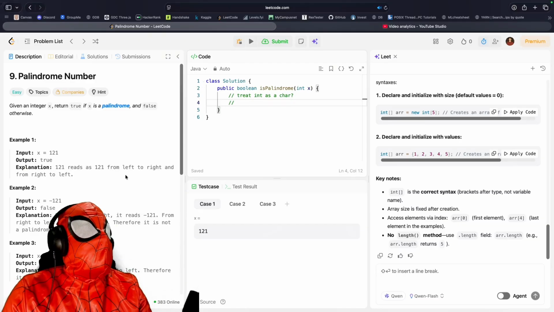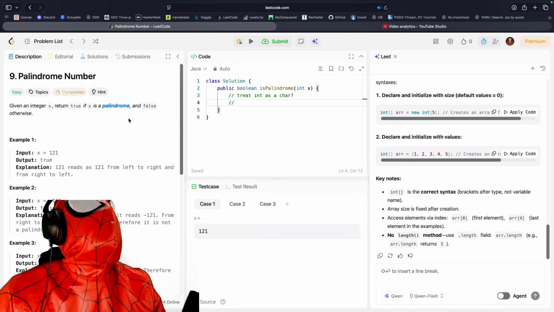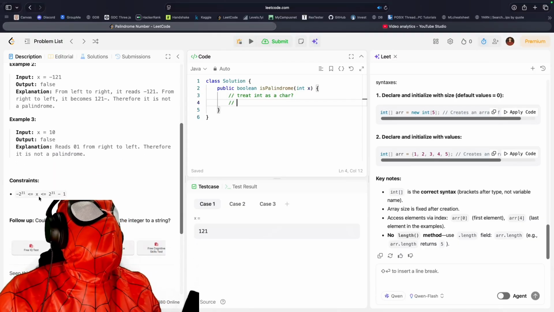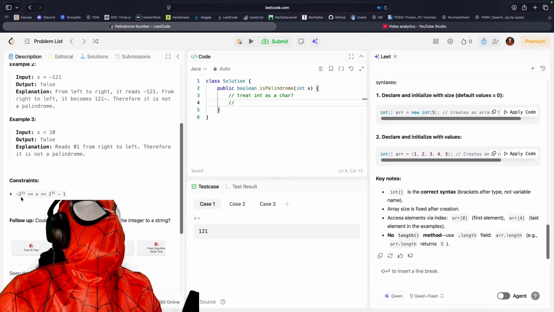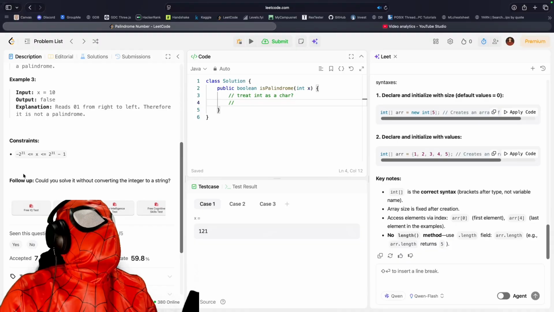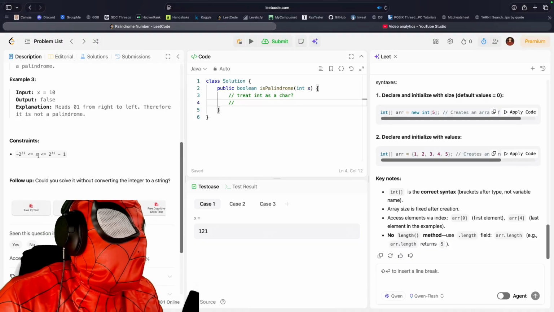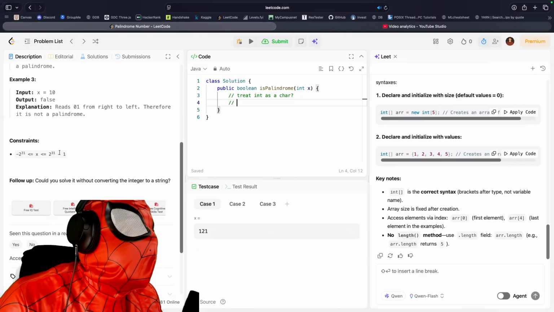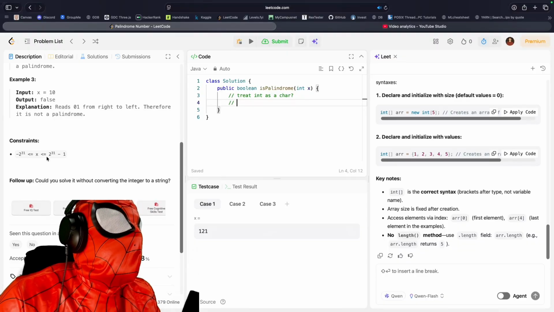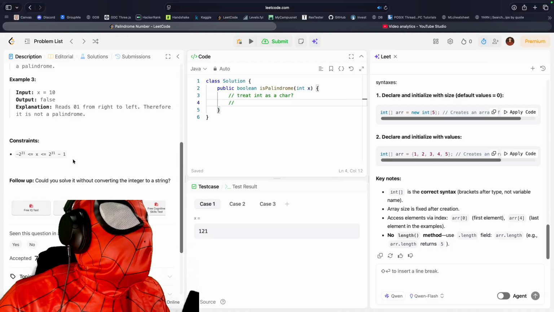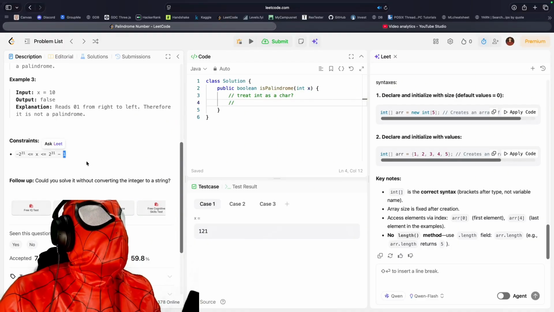So, let me think. How are the integers given to me? Oh, constraints. The integer will always be between -2 to the 31st power. I gotta be mindful of that. So the constraints are that the integer x will be greater than or equal to -2 to the 31st power, or less than or equal to 2 to the 31st power, -1. Why -1? What does that have to do with anything?